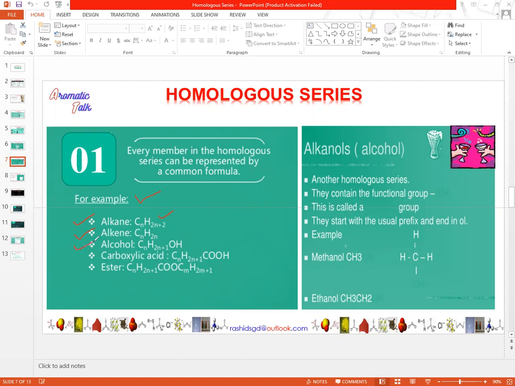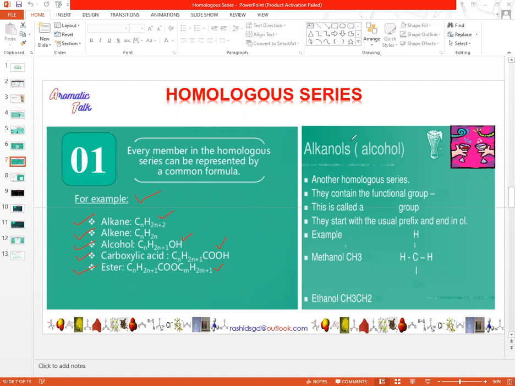And alcohol is another homologous group. Their general formula is CnH2n+1, and an additional hydroxyl group is added in their structures. Similarly, the carboxylic acid is another group of organic compounds. Their general formula is CnH2n+1, and COOH is the additional group. And esters have this general formula. So you have seen here that every homologous group can be represented by a general formula. For example, if the alkane family has hundreds of members, then every member can be represented by this general formula.